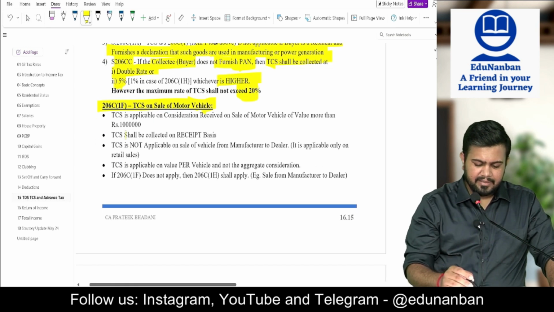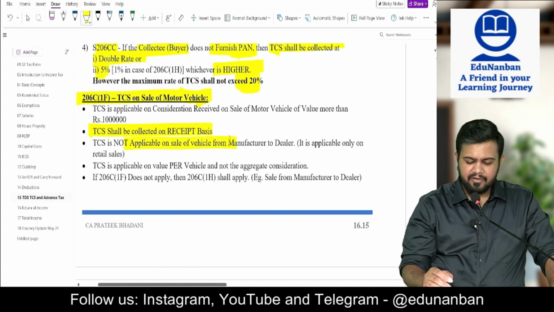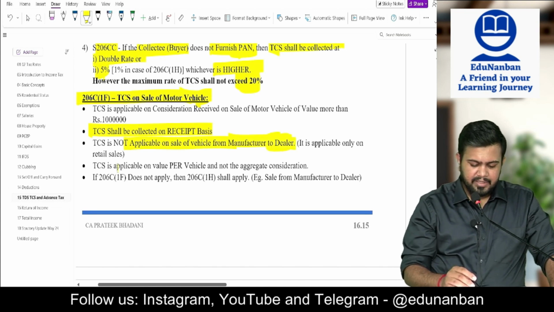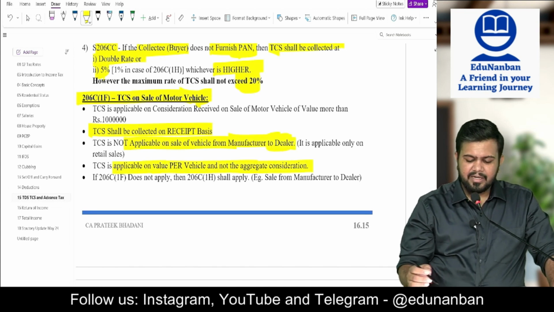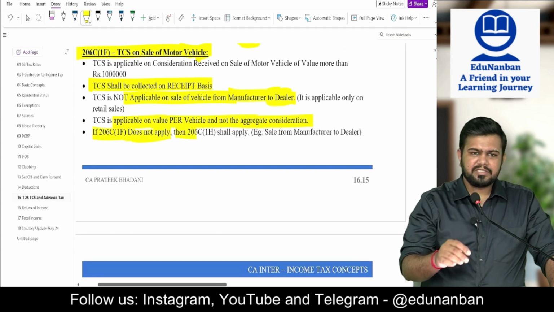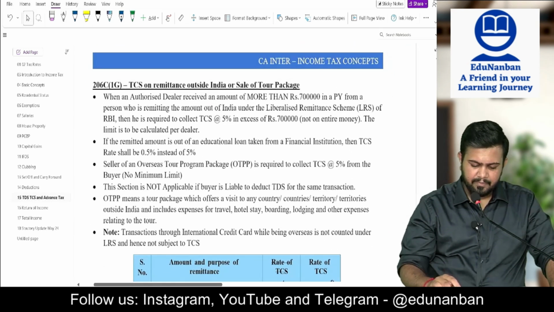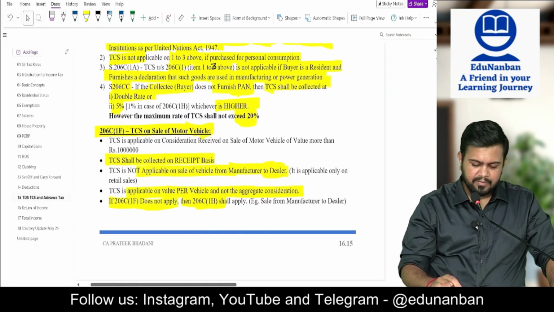TCS shall be collected on receipt basis. TCS is not applicable on sale of vehicle from manufacturer to dealer. TCS is applicable on value per vehicle and not the aggregate consideration. If 206C(1)(f) does not apply, then 206C(1)(h) will apply. This we will discuss later on. Okay, so this much only.